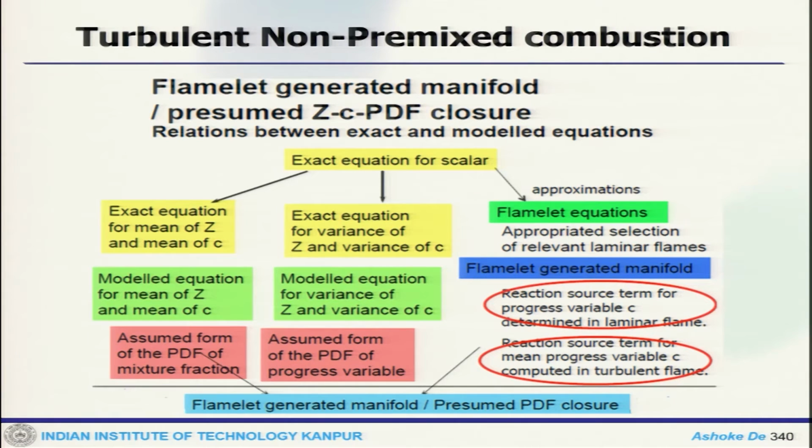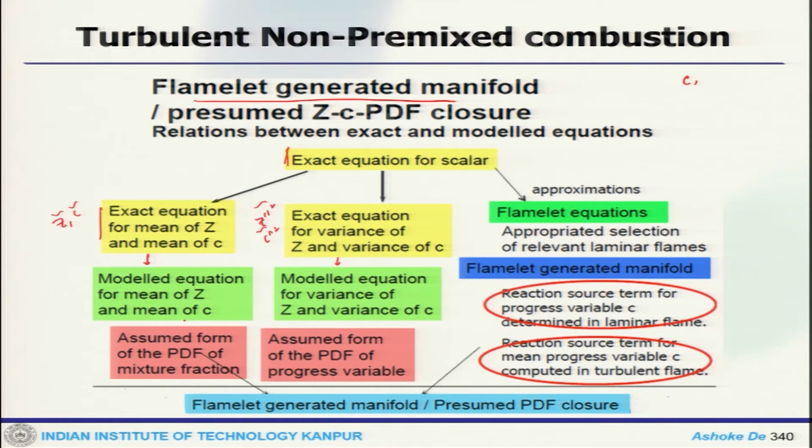Now, another way is when we want to take into consideration the progress variable C. We call this the Flamelet generated manifold or presumed ZC PDF closure. So we have the exact equation for scalar. We have the mean equation for Z and C, we have the variance equation for Z and C, and then we get the modeled equation from there.